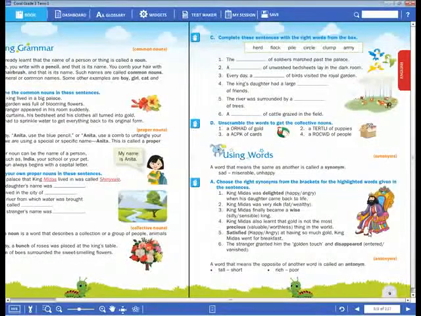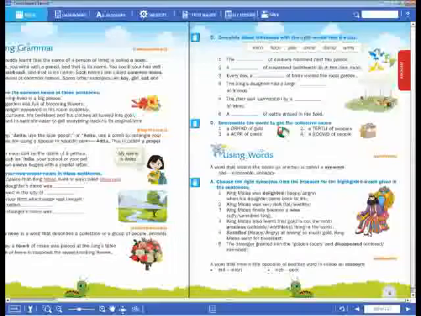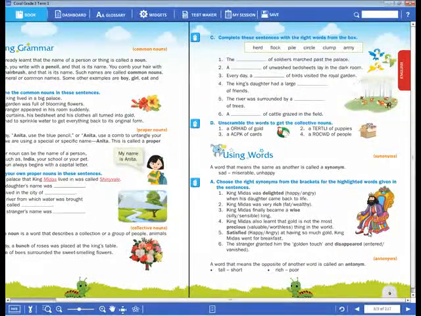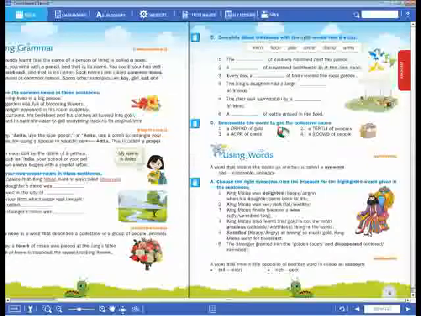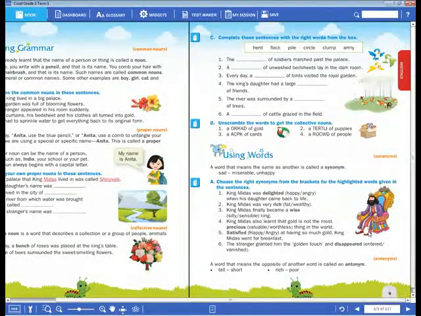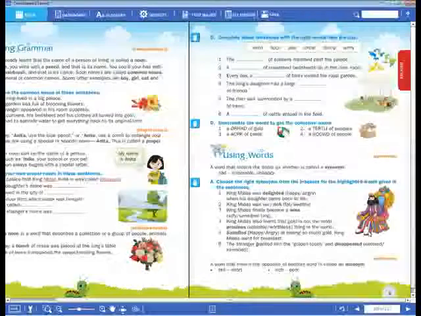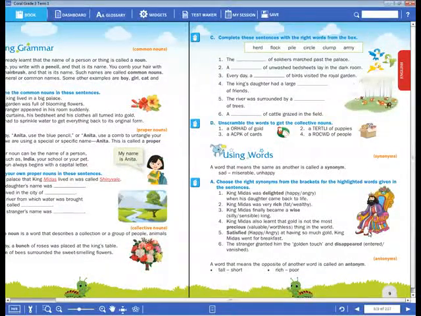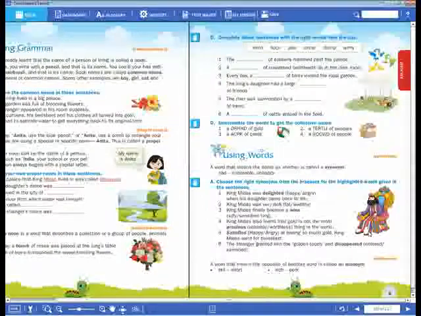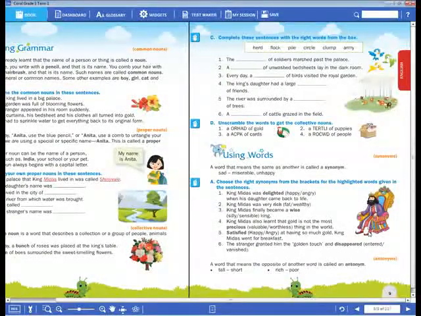Now the next topic is synonyms. Do you know synonyms, dear children? Similar meanings. Synonyms means what? Similar meanings. The word can be different, but the meaning will be the same. That kind of words we call synonyms. Okay, what is the opposite of synonym? Antonym. Similar meaning is synonym, opposite is antonym. Now here they have given highlighted words. For those you have to identify similar meanings.